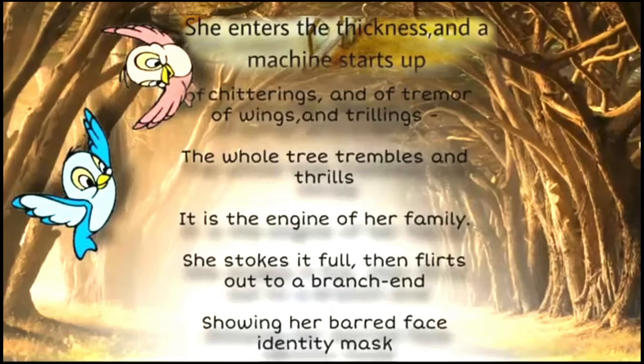In these lines, the poet is saying that after feeding her chicks, she flies to the other side of the branch. Her dark colored face with the yellow body was barely visible as she vanished behind the yellow leaves. But now her barred face is visible, which serves as her identity. It looks like a mask, which is known as her hallmark.